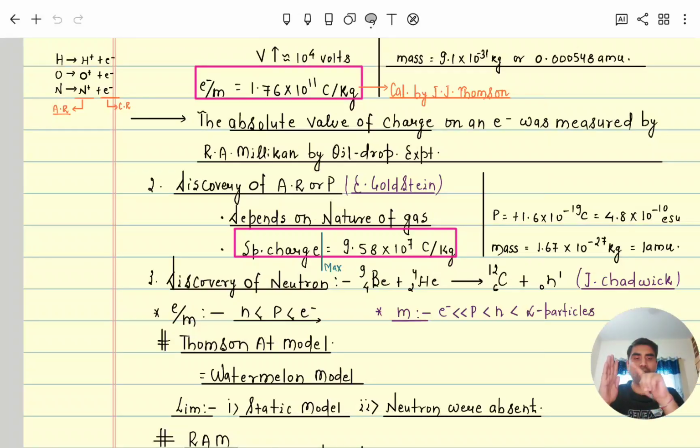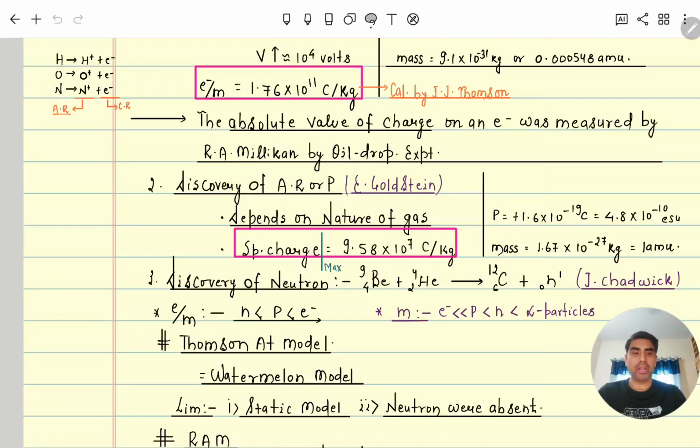Since the long glass discharge tube is already bright due to the cathode ray, other invisible rays passing through the canals, the holes, can then be recognized. That's why instead of a cathode he took a perforated cathode. And for this reason, the anode ray, since it moves from anode to cathode, is also called the canal ray.